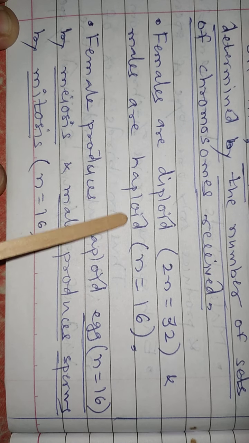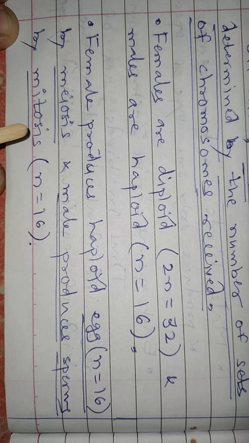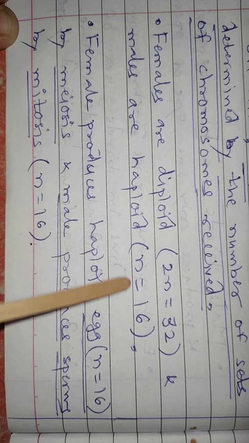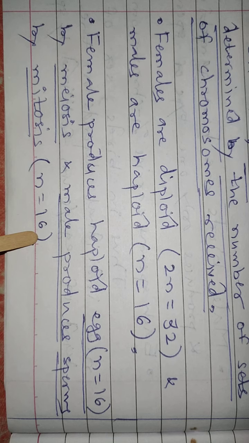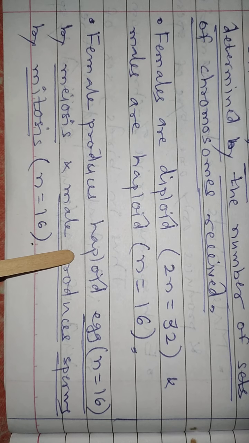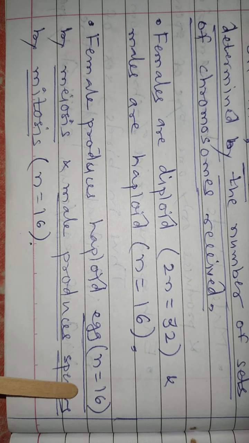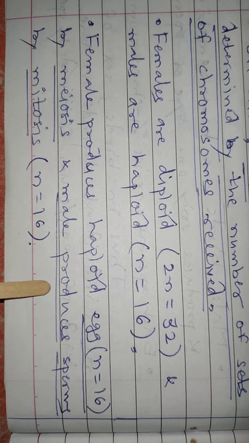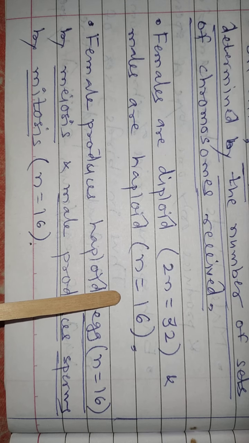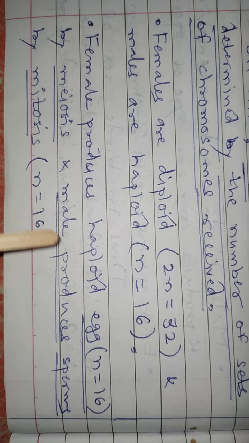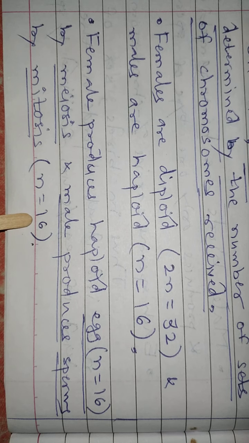So in case of male haploid number n equal to 16, male undergo mitosis. That's why n remains same, n equal to 16. Is it clear? In case of honeybees, females are diploid. That's why eggs are haploid, n equal to 16. And in case of males are haploid. They undergo mitosis. That's why sperm also contain 16 chromosomes.